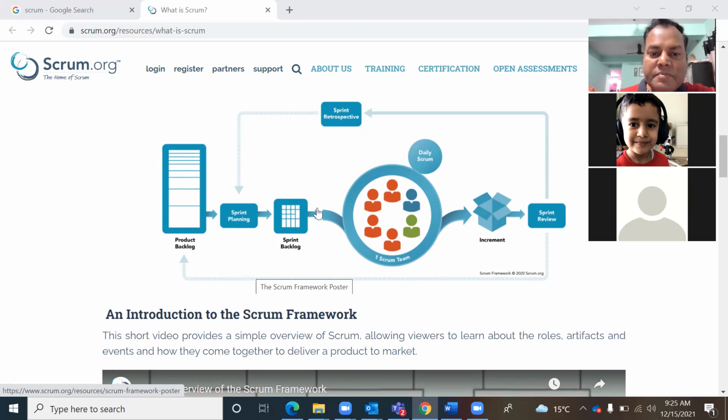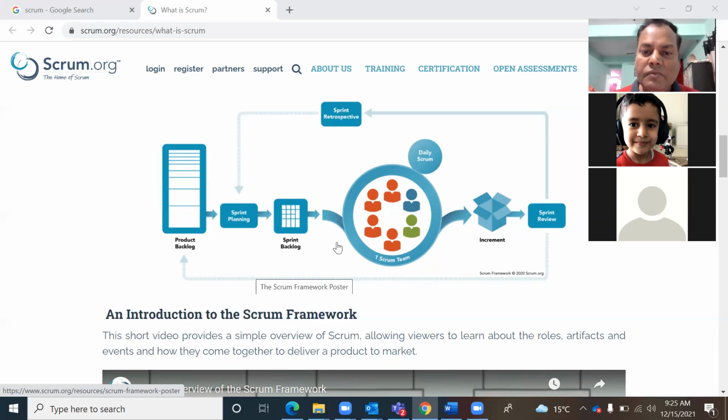Okay. So the sprint backlog is what we create after the discussion in sprint planning. The entire team will work on these deliverables, these tasks, these stories, these subtasks in this sprint, and it's the team's responsibility to finish the sprint backlog within the sprint duration. If a team has a sprint duration of 15 days, then the team needs to finish all the tasks from the sprint backlog in those 15 days.